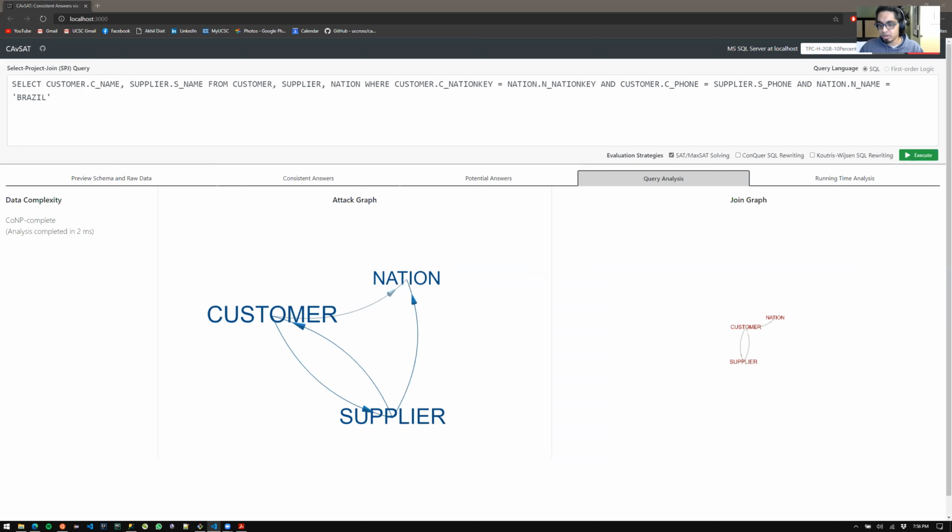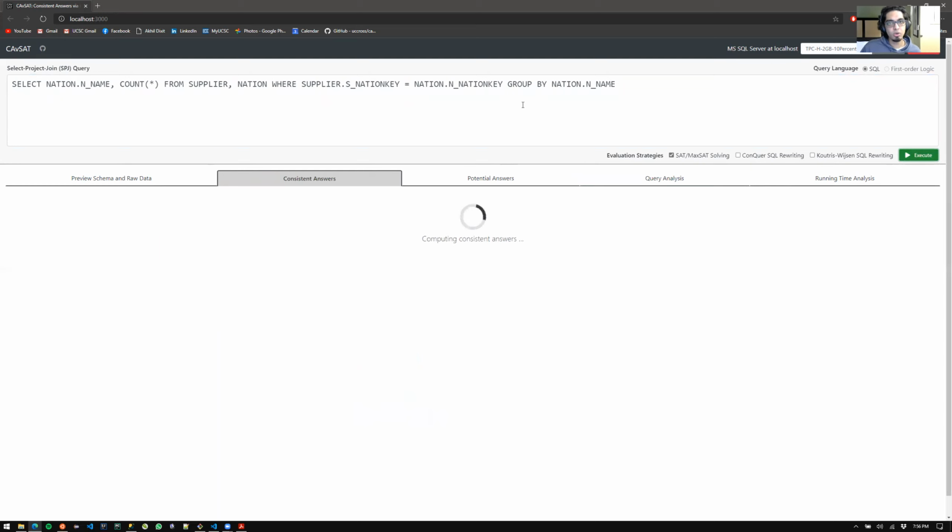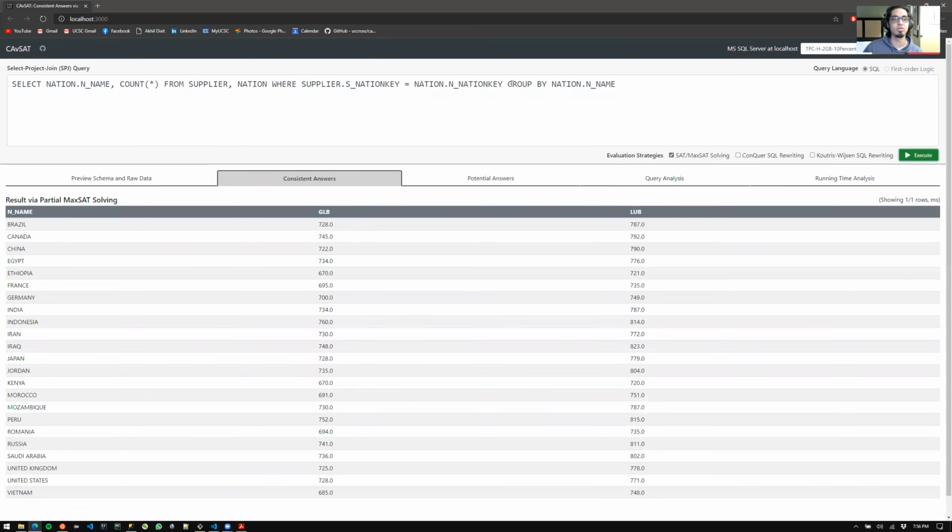And finally, let's look at a query that involves some aggregation and grouping as well. So let's say you want to count the number of suppliers grouped by the nation. So for every country, you want to compute how many suppliers are there. Now, queries with grouping take a little bit of time to compute consistent answers, because we need the iterative algorithm. So for each group, we need to construct and then solve a SAT instance for each of them.